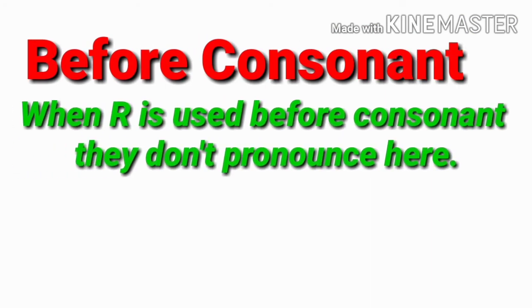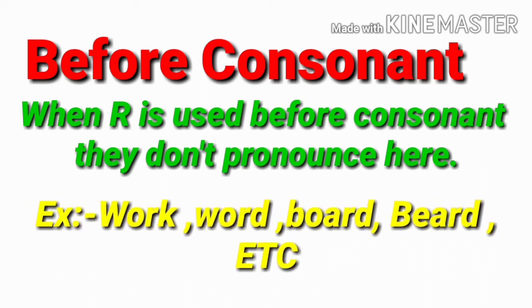Now before a consonant. When R is used before a consonant, they don't pronounce it. British people don't pronounce R when it is used before a consonant letter. Let's have a few examples. Look at here. In these examples, R is used before a consonant letter. So here British people don't pronounce R. They pronounce like walk, word, board, etc.